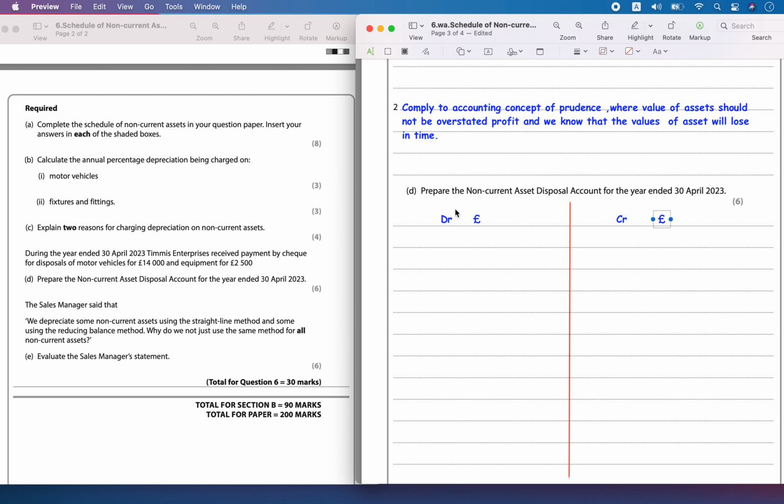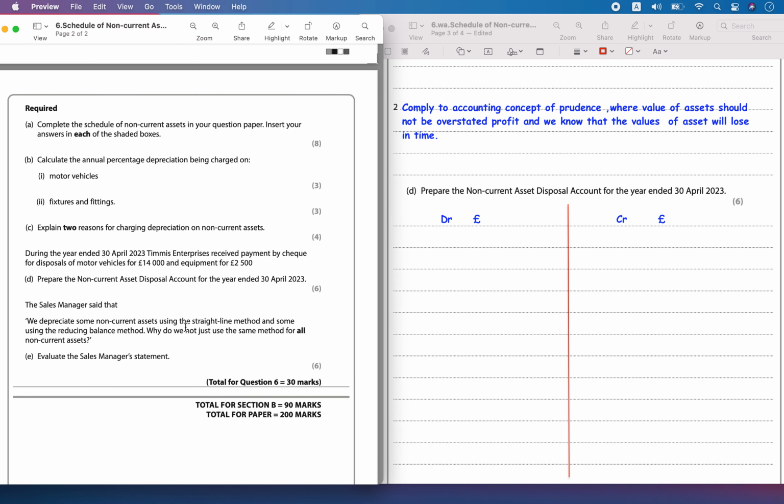So the thing is, what is the cost? You are going to include it on the debit side, and then write what its depreciation value is and how much is the check value you have received. If it exceeds the cost, then you are going to make a profit. If it doesn't exceed, you are going to make it a loss. So let's find out. There are two things that are going to be disposed.